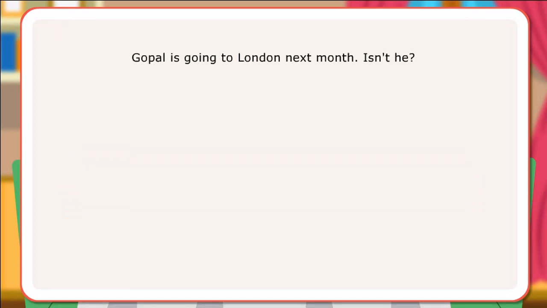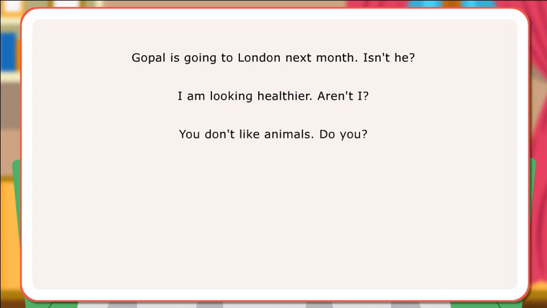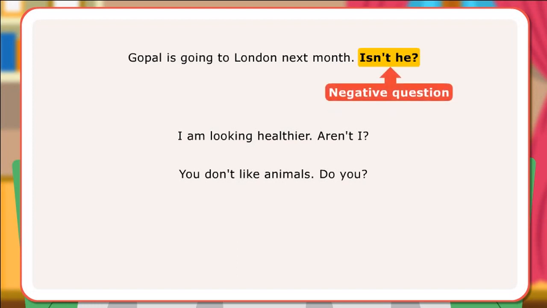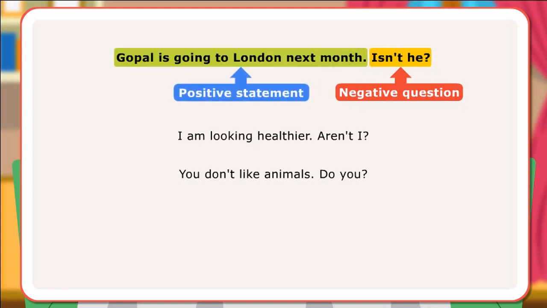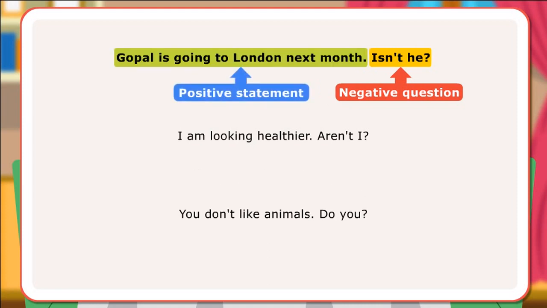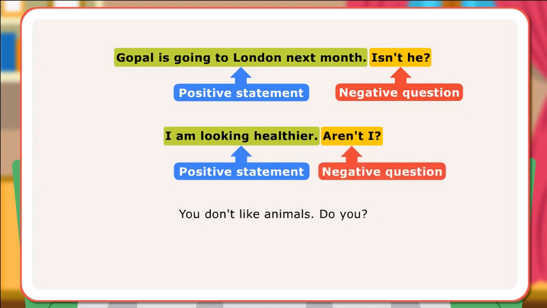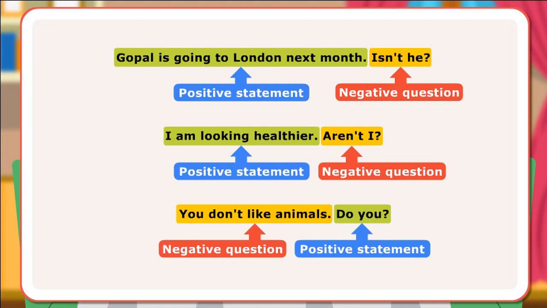Gopal is going to London next month, isn't he? I am looking healthier, aren't I? You don't like animals, do you? In the first sentence, a negative question tag, isn't it, is used after a positive statement. In the second sentence, a positive statement is followed by a negative question tag, aren't I? In the third sentence, do you, a positive question tag is used with a negative statement.